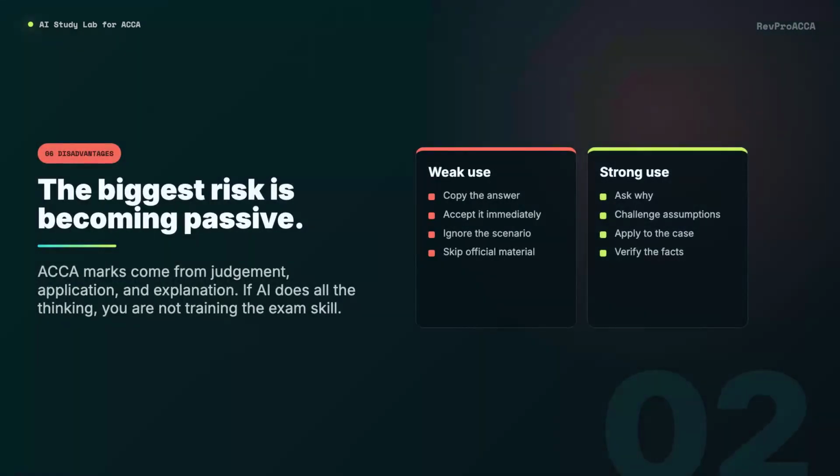But the disadvantages are also real. AI may give incorrect answers. It may produce generic explanations. It may miss exam-specific nuance. It may make students passive. And that last point is the biggest risk. In ACCA, marks come from judgment, application, and explanation. If AI does all the thinking, you are not training the skill the exam is testing.